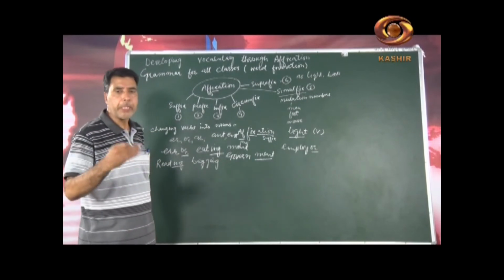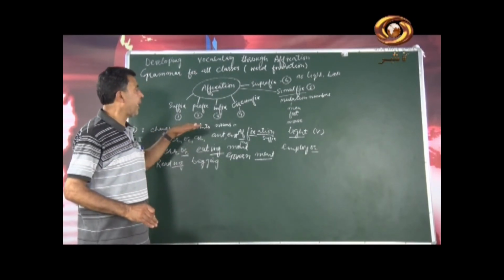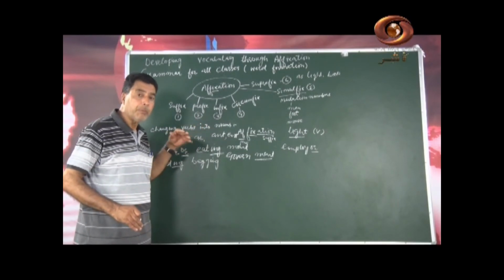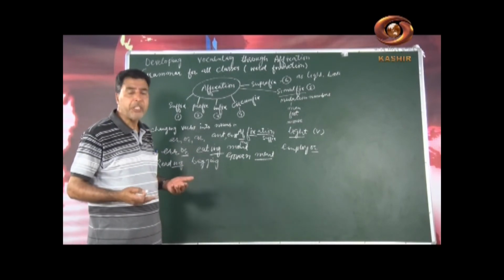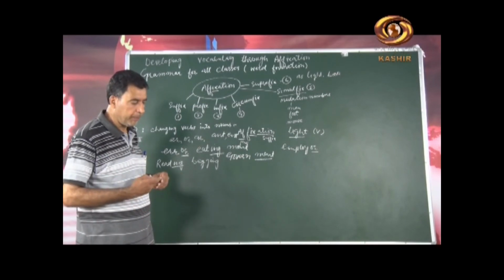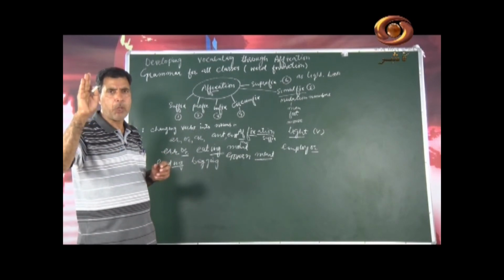So verbs into nouns. There are verbs that can be formed into nouns by adding many suffixes like that, or, er, ing, ant, ent, etc., etc.